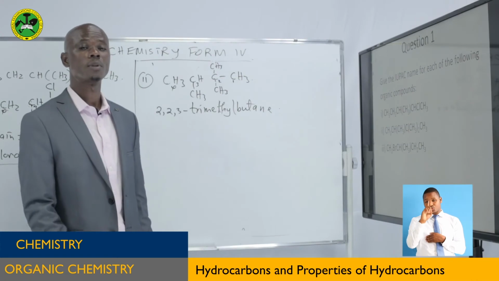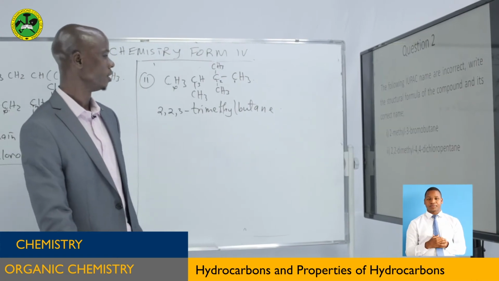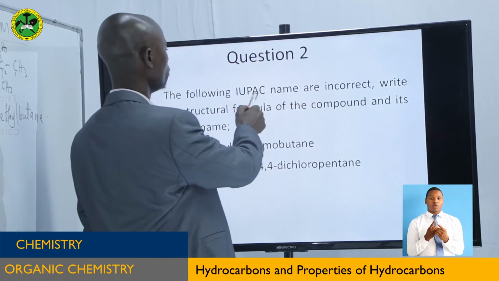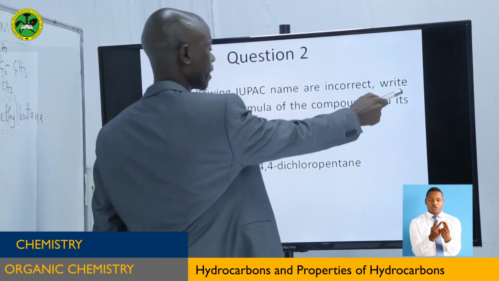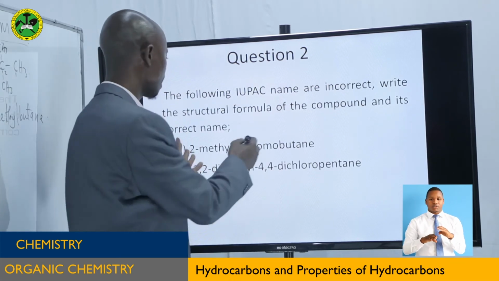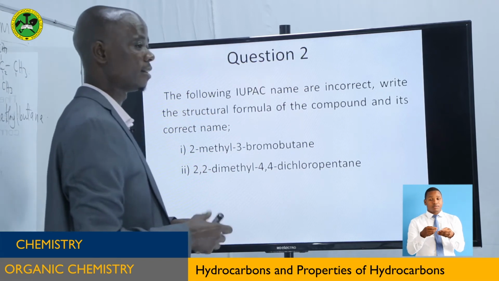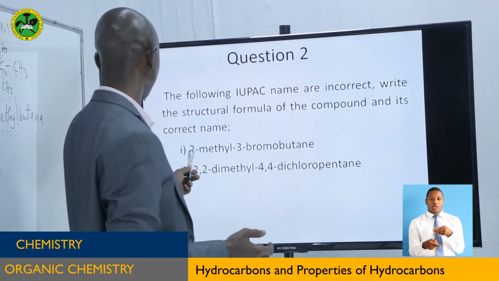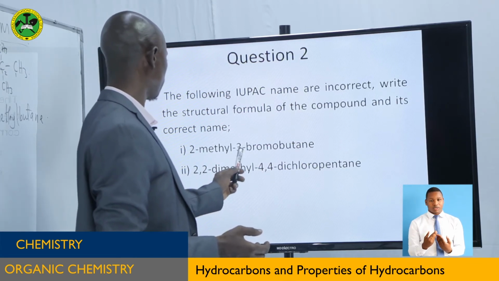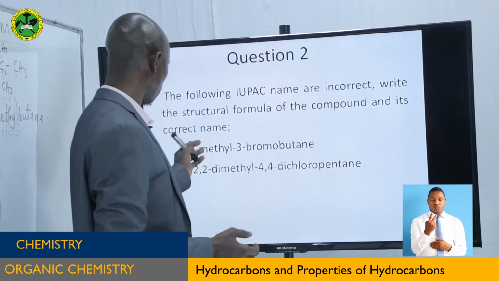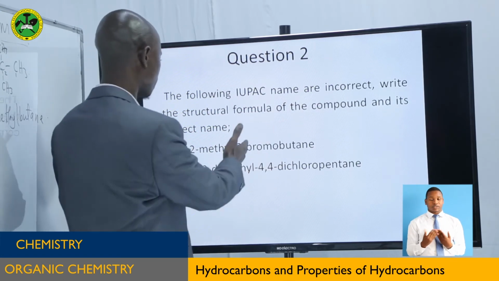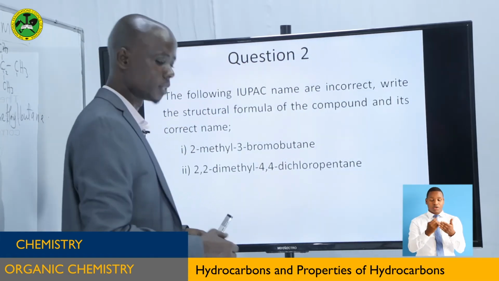So let's go to question number 2 to see also how the questions are coming. Let's go to this question. The following International Union of Pure and Applied Chemistry names are incorrect. Write the structural formula of the compounds and their correct names. That is another way you can meet these questions. That is very simple. For example, Roman 1, 2-methyl-3-bromobutane. I'm going to do this one and you're going to do the rest. It is very simple. Let us see how you do that one on the board together.